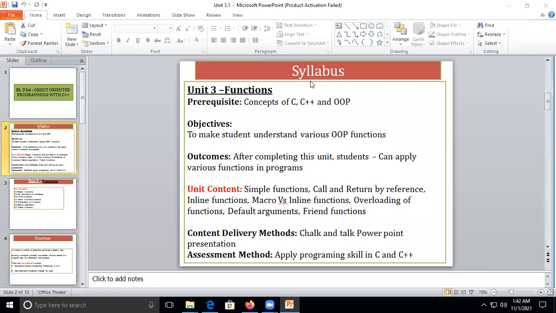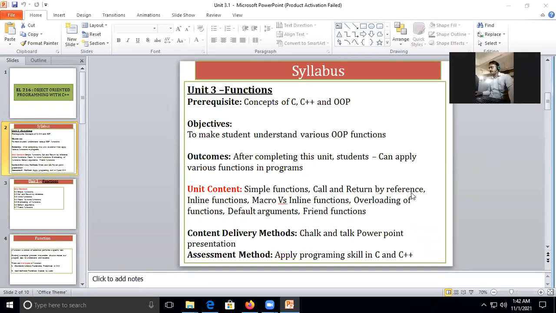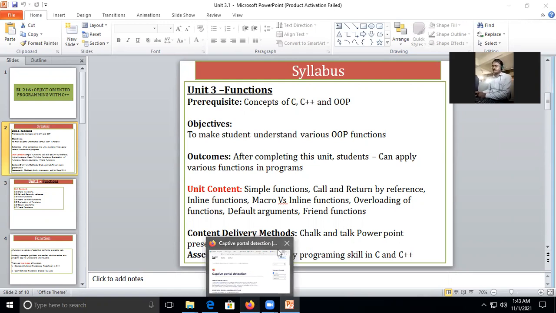Okay, so if you look at the screen, what we have in the syllabus is simple function implementation, and in it, call and return by reference. In the last lecture we also saw that a function is divided into three parts. The first part is the function declaration, the second is the function call, and the third is the function definition. So are you remembering these three parts of a function?